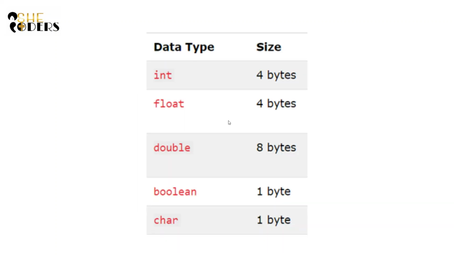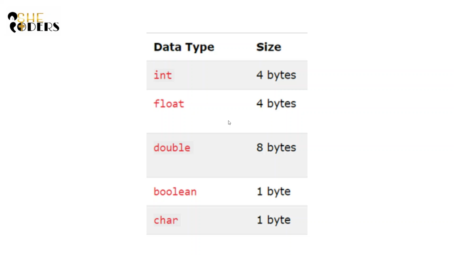So coming to the data types and their sizes. Whenever a variable is defined or declared in C++, the compiler allocates some memory for that variable, based on the data type with which it is declared.